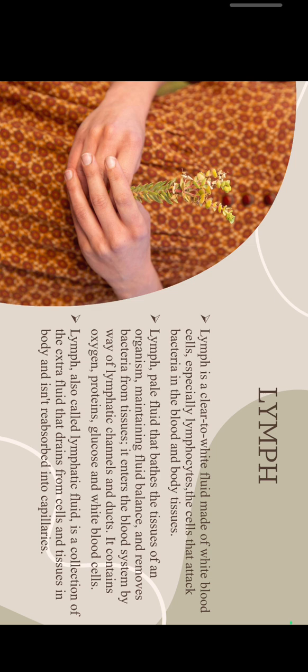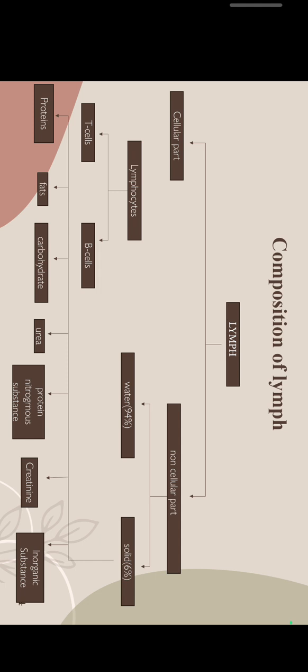It enters the blood system by way of lymphatic channels and ducts. It contains oxygen, proteins, glucose, and white blood cells. Lymph, also called lymphatic fluid, is a collection of the extra fluid that drains from cells and tissues in the body, and it is reabsorbed into capillaries.